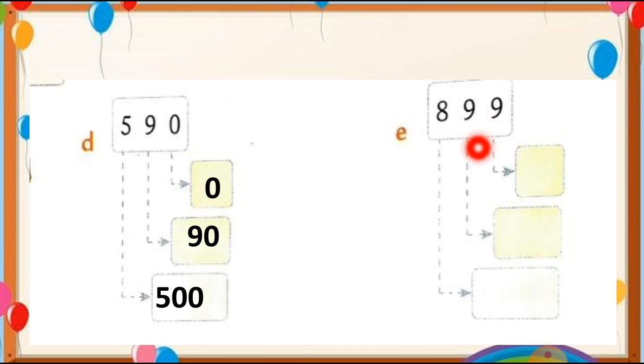place value. Now here, let's see this. The place value of 8 is 800. We put 2 0 with it. Then the place value of 9 is 90. And the place value of 9 is 9. So this way we have to complete this, students.